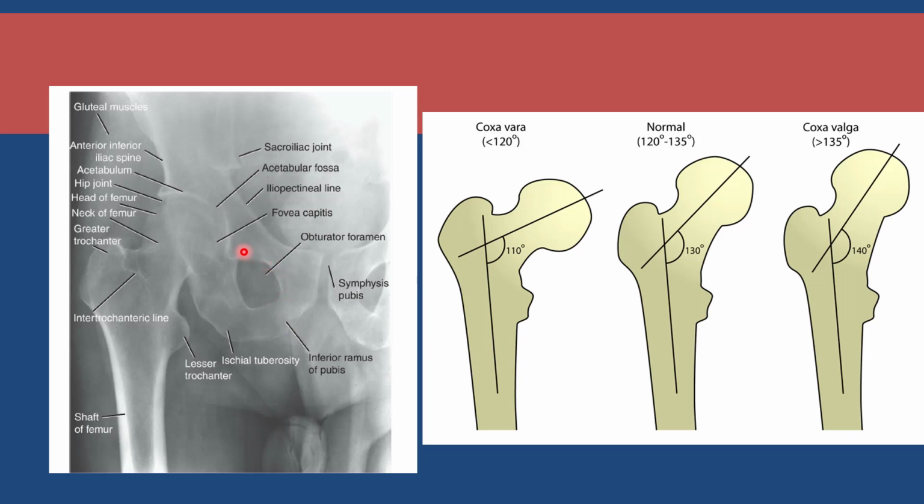So this Shenton's line is very, very important. You should know where Shenton's line is. It is a single line from the upper margin of the obturator foramen to the inferior margin of the neck of the femur. This Shenton's line will tell you whether the neck shaft angle is normal or not. I hope you understand.